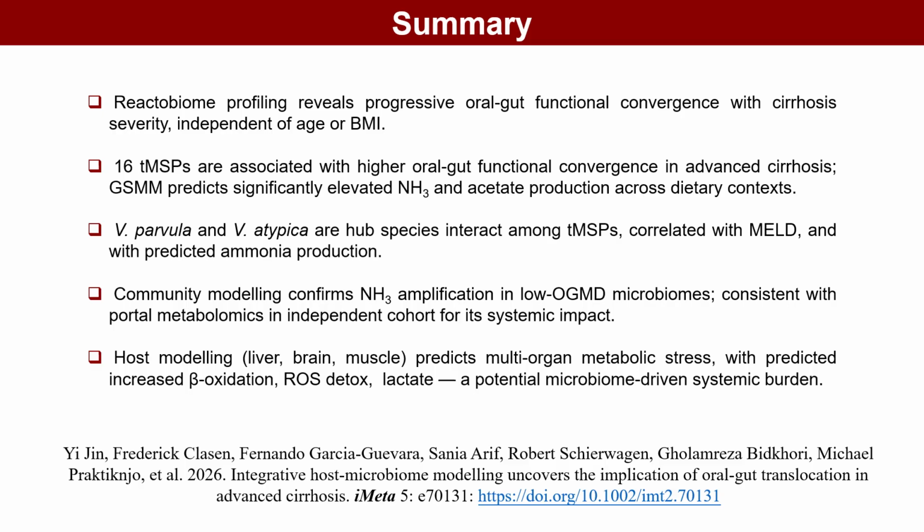Community-level modeling demonstrates amplification of these metabolic effects, while host modeling predicts multi-organ consequences across the liver, brain, and muscle. Together, these findings provide a model-based framework linking microbial translocation to metabolic dysfunction, and support the potential for microbiome-targeted interventions in cirrhosis.